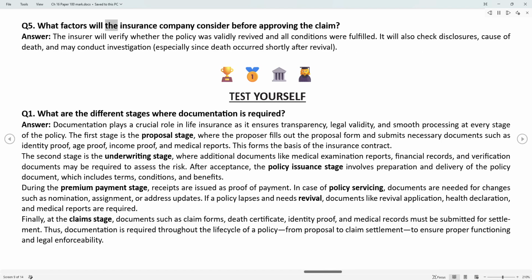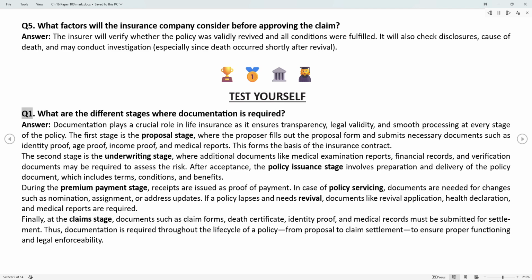Q5. What factors will the insurance company consider before approving the claim? Answer. The insurer will verify whether the policy was validly revived and all conditions were fulfilled. It will also check disclosures, cause of death, and may conduct investigation, especially since death occurred shortly after revival.